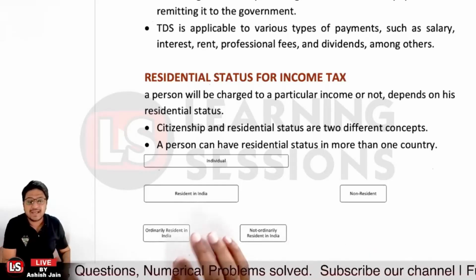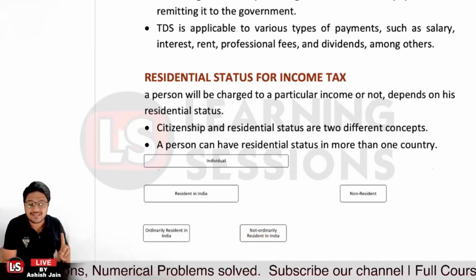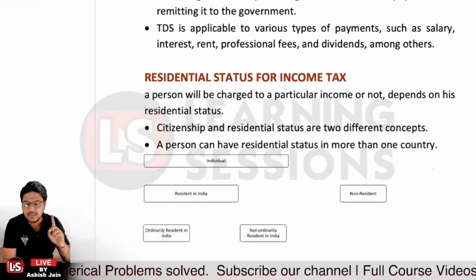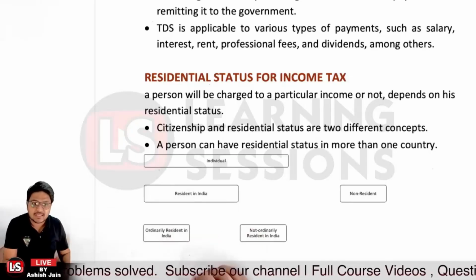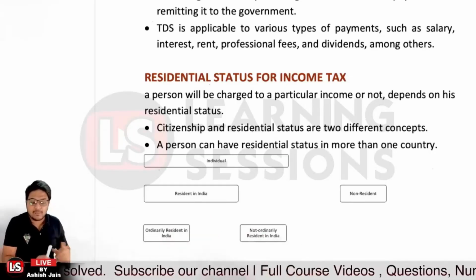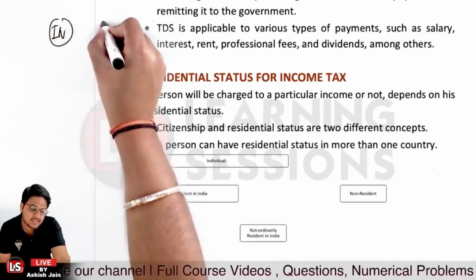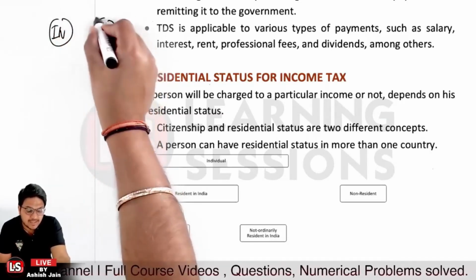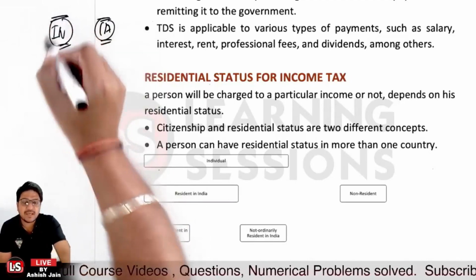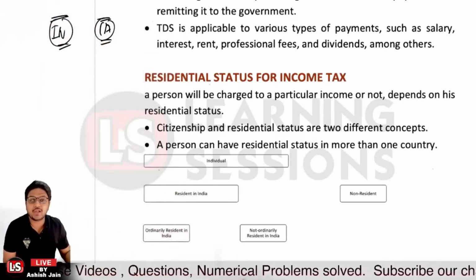Let's understand that a person can have residential status in more than one country. A person can have residential status in India and maybe also in Canada. This is possible, but the person will have citizenship in only one country, right?